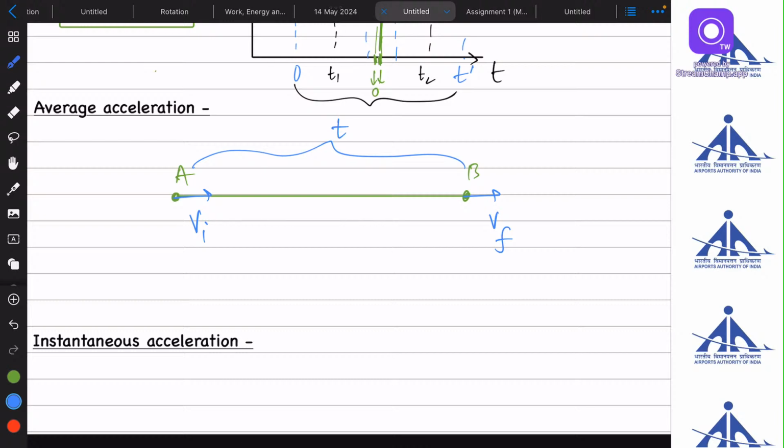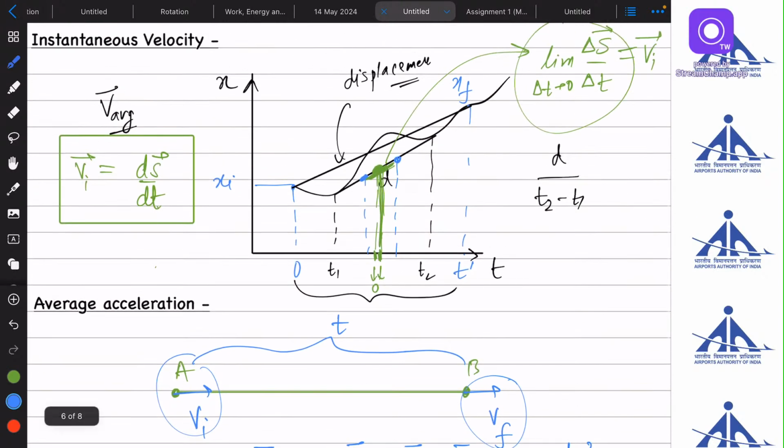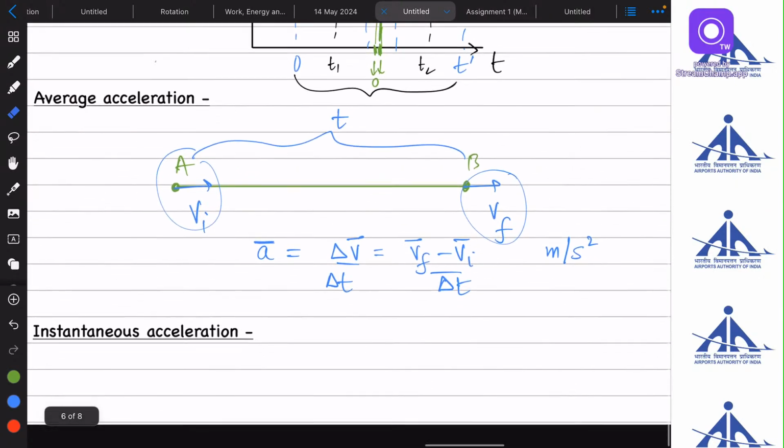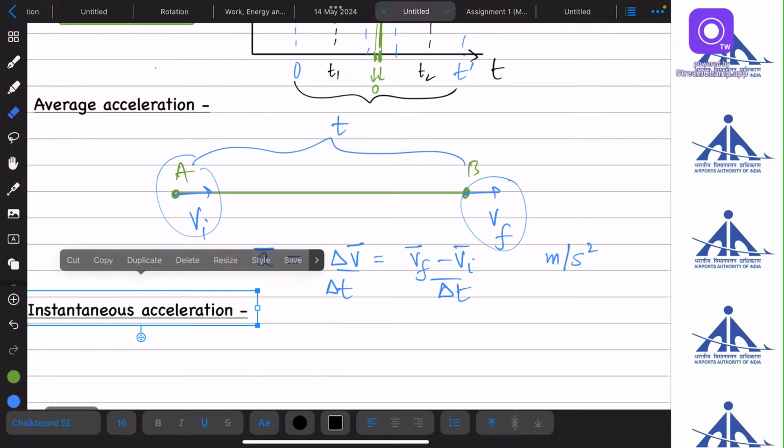Then the average acceleration, a bar, is defined as the change in velocity vector upon the time interval in which the change has taken place, that is, the final velocity vector minus the initial velocity vector upon the change in time. The SI unit will be meter per second squared.